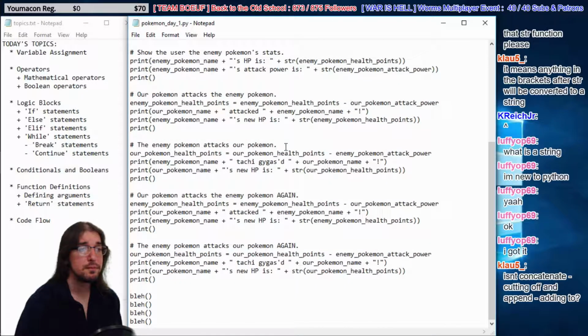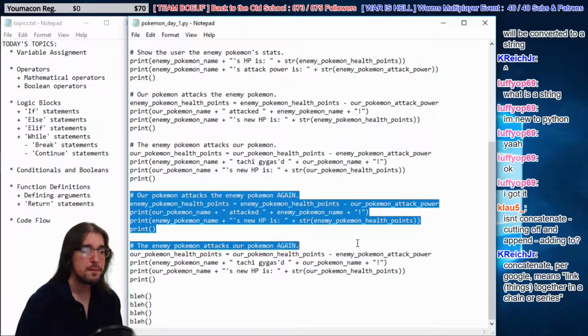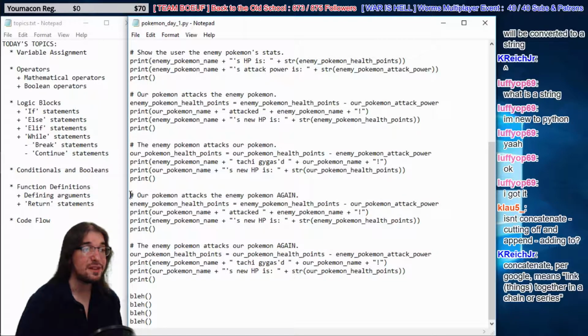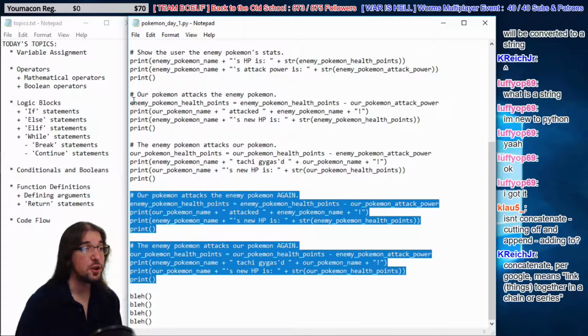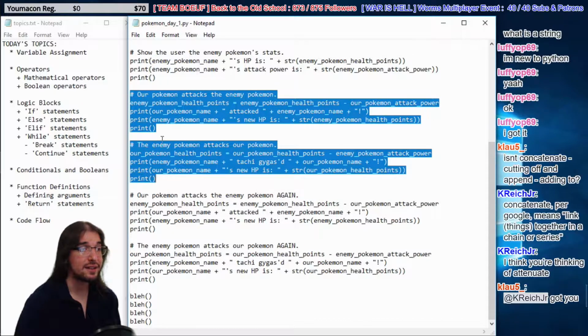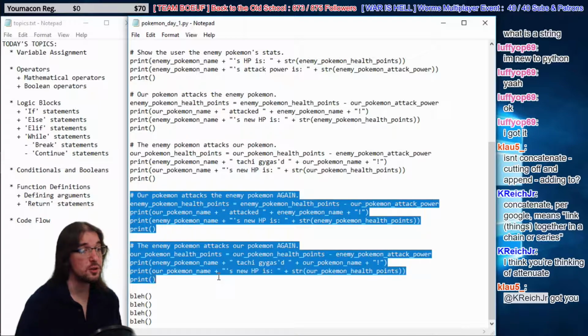Okay, so our code is pretty long, but that's because we're running all this code. This code right here is the same exact code as this code right here. So we have the exact same lines of code repeated. Doesn't that suck? This makes our code so much longer.